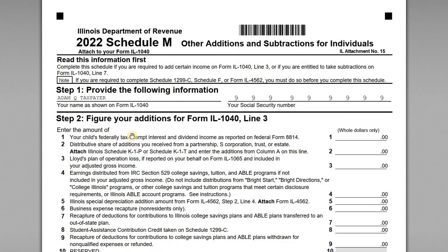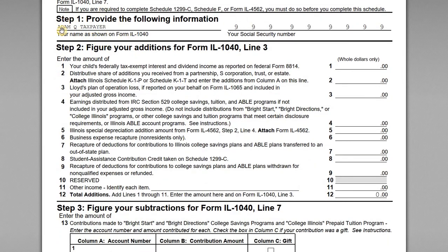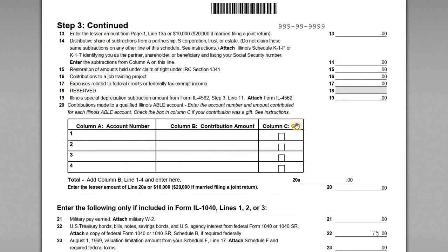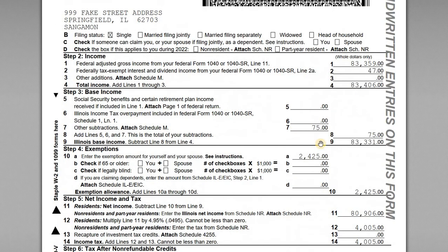So if we jump down to Schedule M, this is a more comprehensive list of all of the additions and subtractions that you could make to your income. And so in step 1, we have the name of the taxpayer, the Social Security number, and then we just find the piece of the schedule where we enter that Treasury interest. So on line 22 here, we see U.S. Treasury bonds, bills, notes, savings bonds, and other U.S. agency interests, and there's the $75. So remember, $75, taxable at the federal level, not taxable for Illinois, so that's why we have this subtraction. Okay, so we've got our subtraction there.